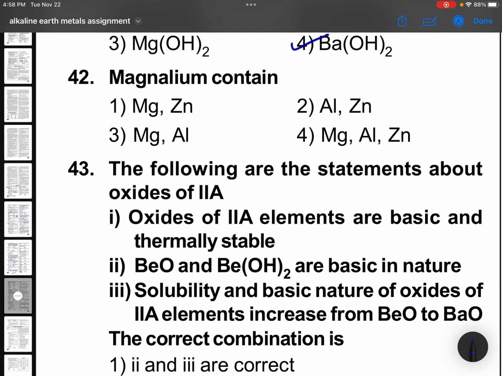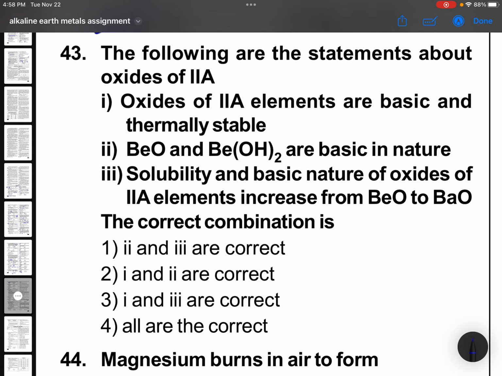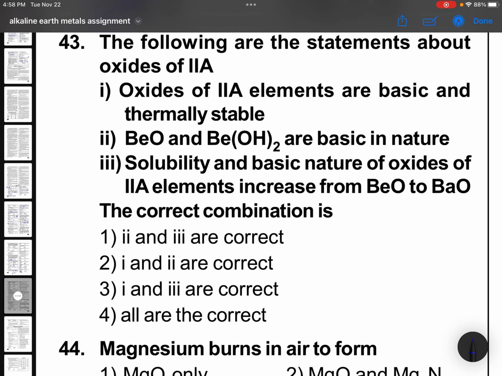Magnesium, magnesium aluminum combination. The following are the statements about oxides of second A group elements, and he is asking the correct combination. Oxides of second A elements are basic and thermally stable, of course, right? Be and BeO are basic, no, amphoteric in nature, so this is wrong. Solubility of basic nature oxides increases, right? So 1 and 3 are correct.